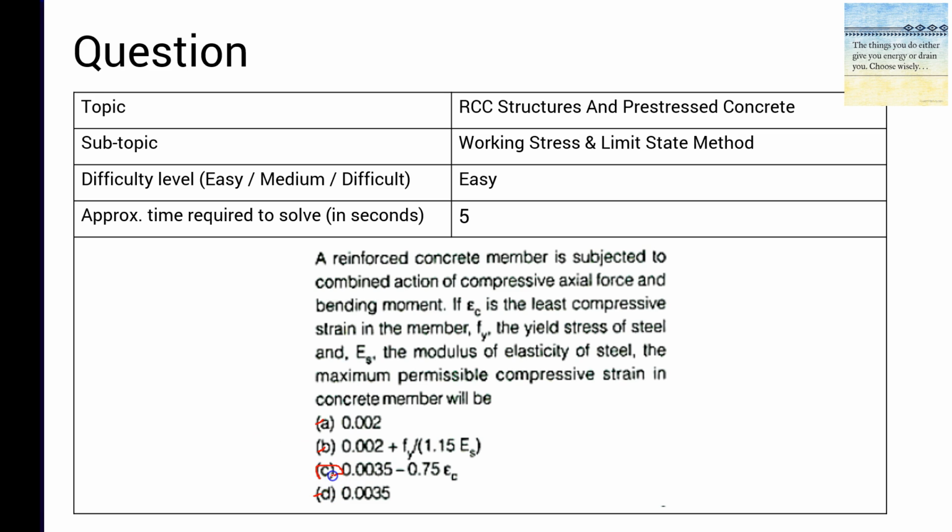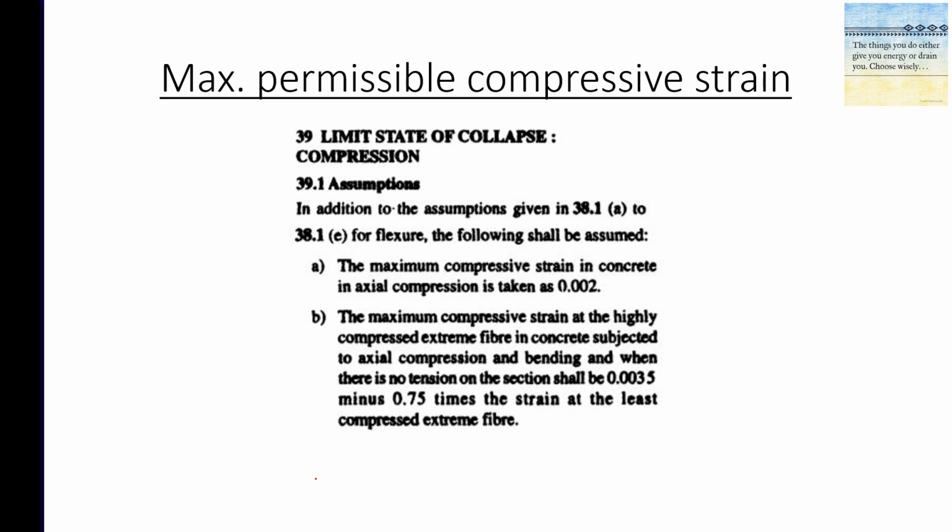We will also get to know the concept behind this. As per the codal provision given in IS 456 2000, you can see this B. Anyway, A also is somewhat related to this, but we will just read out B. The maximum compressive strain at the highly compressed extreme fiber in concrete subject to axial compression and bending, when there is no tension on the section, shall be 0.0035 minus 0.75 times the strain at the least compressed extreme fiber.